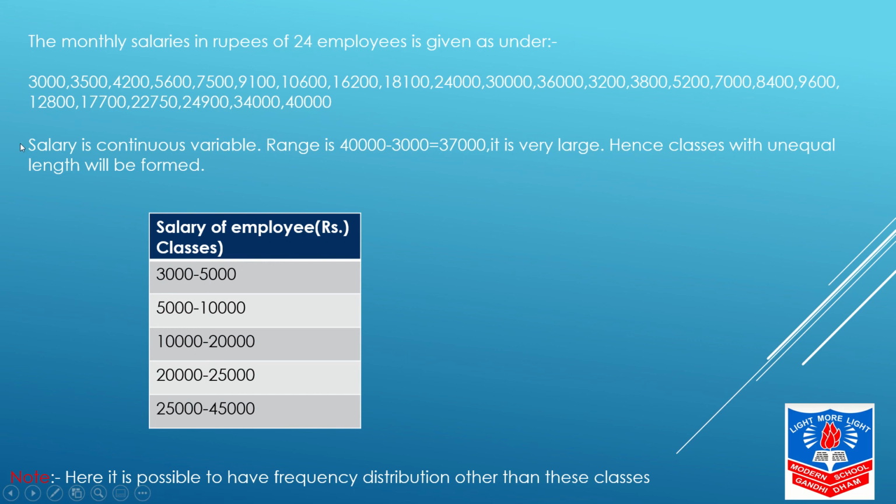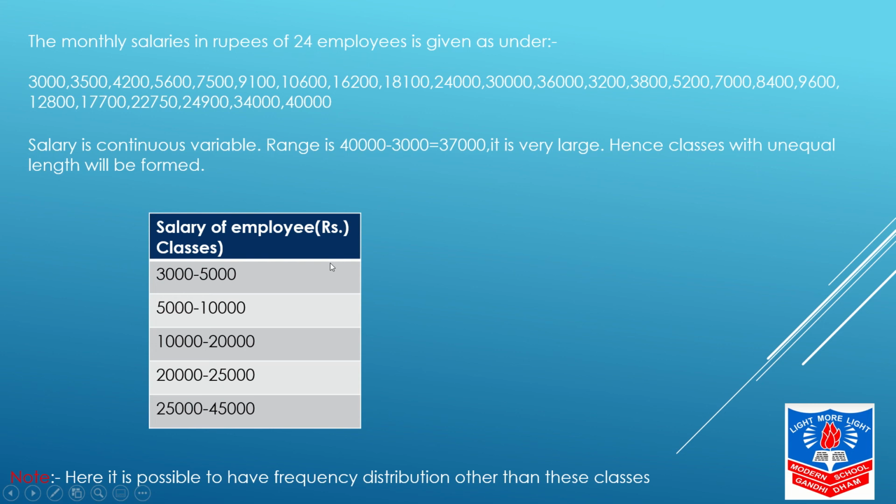Now, I move on to the salary. Salary, we all know, is a continuous variable. The range we will calculate. It is 40,000 minus 3,000. Yes, maximum value minus minimum value. So, we got the answer 37,000. It is very large. So, in such cases, the classes will be with unequal class length.